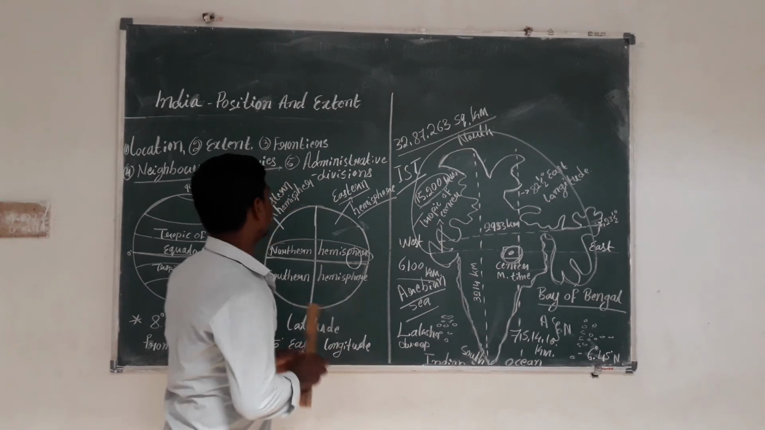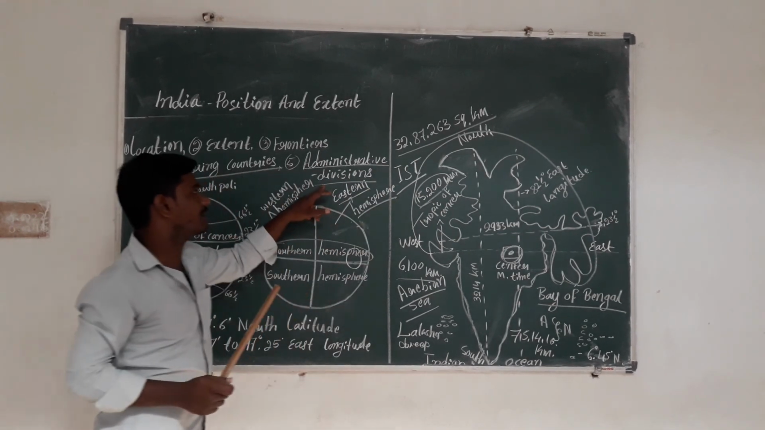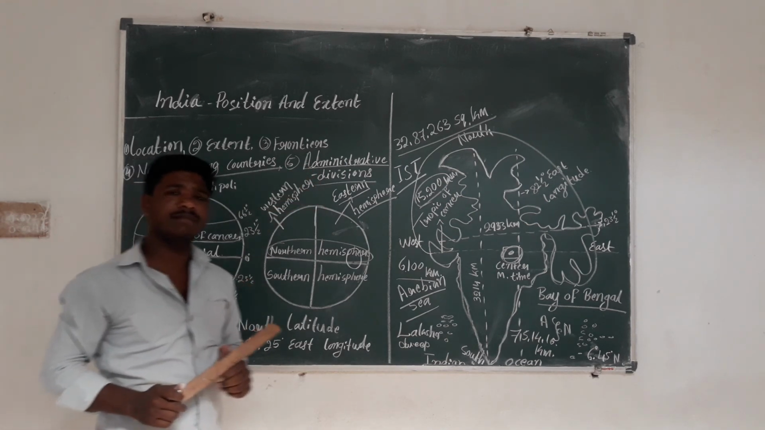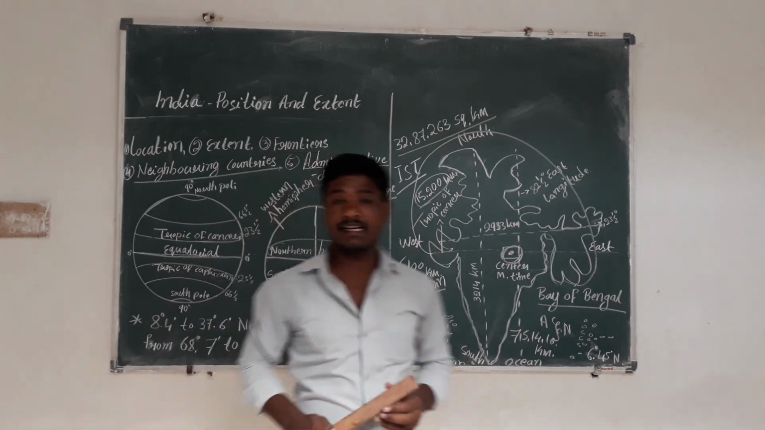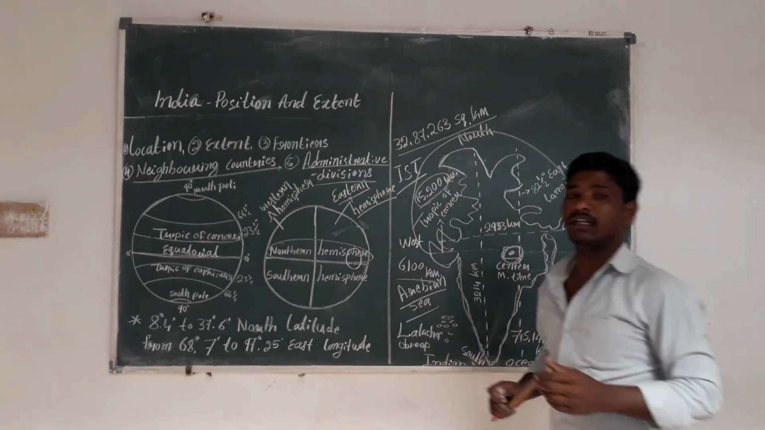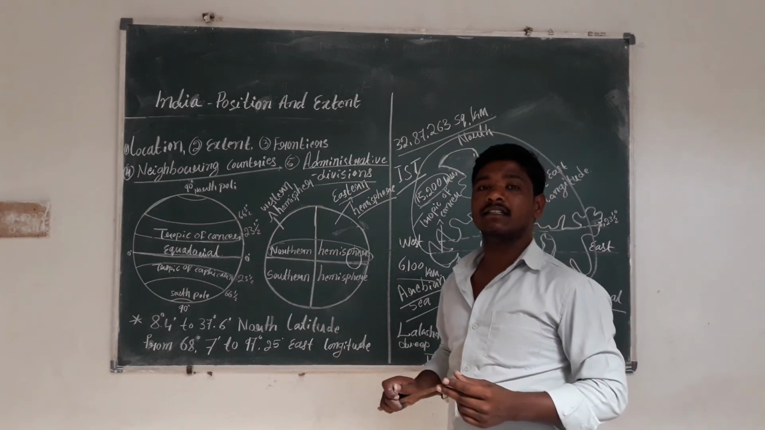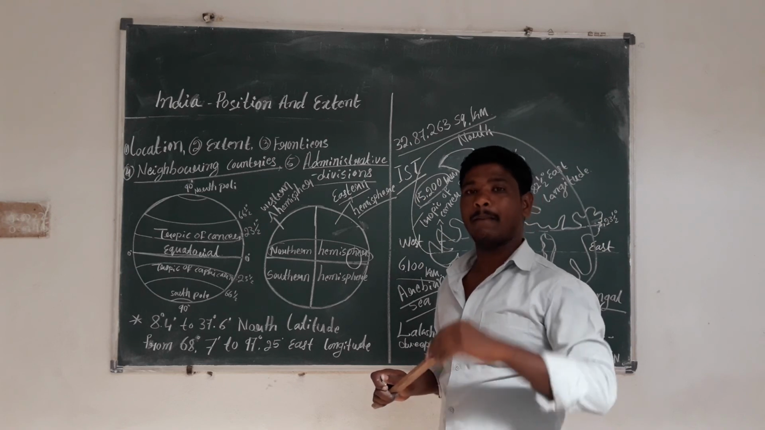And the last point is administrative divisions. Which are the administrative divisions? See here. Our India has a total of 29 states and 6 Union territories.